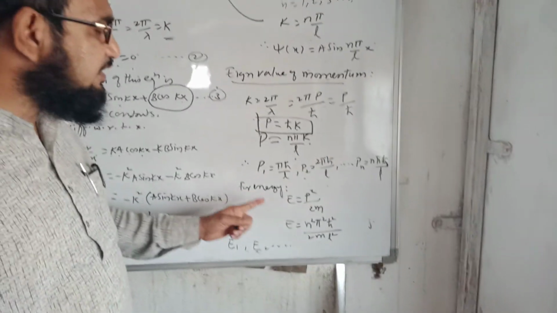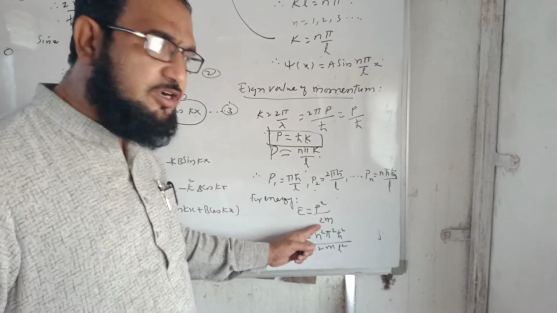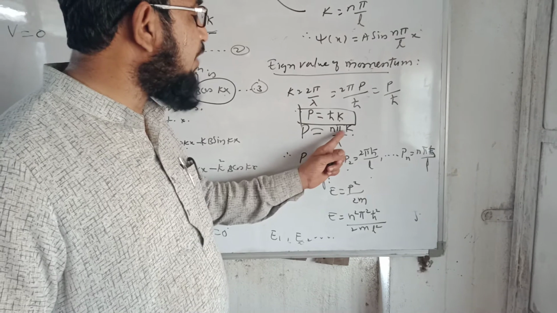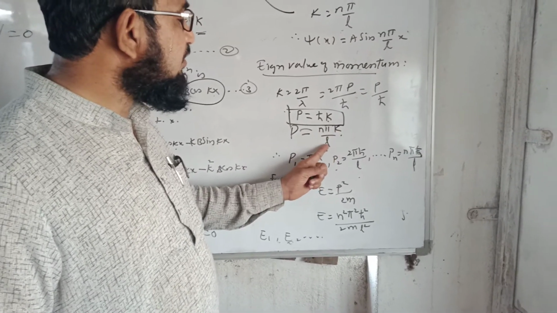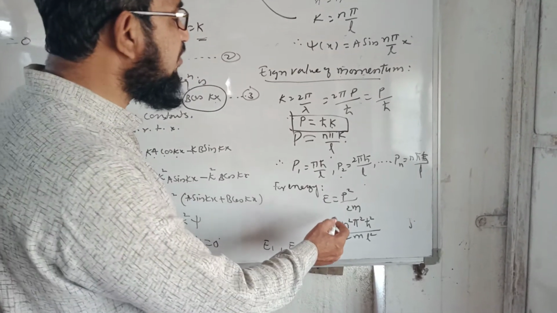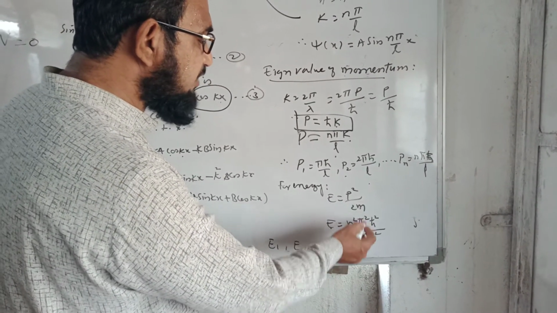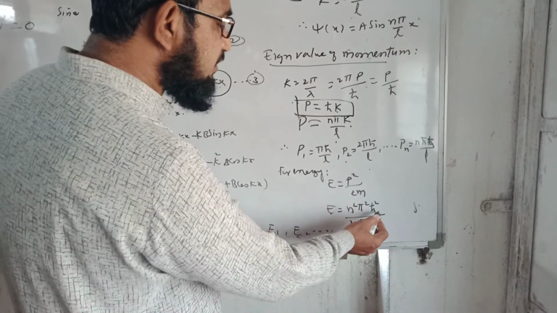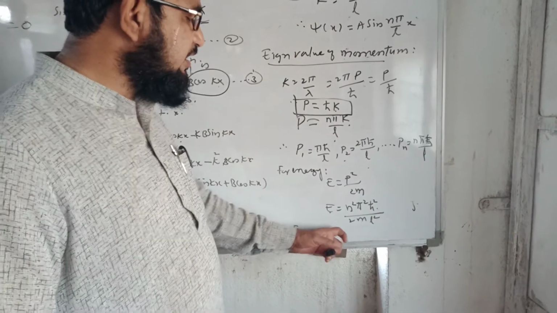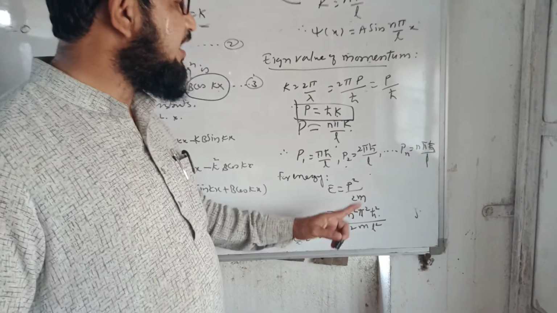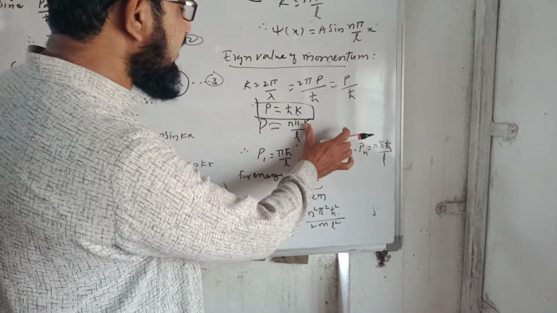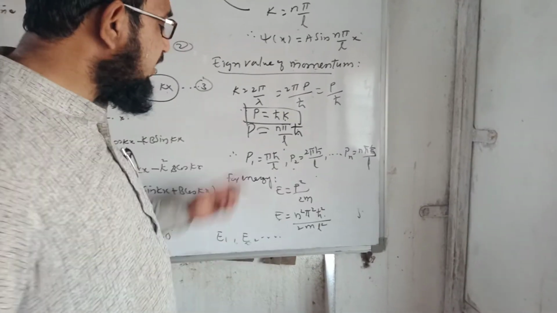Similarly, I have the energy, that is the kinetic energy, E is equal to p square upon 2m. So I will substitute here the value of p as n pi h cross upon L. So I will get the value of E in terms of h cross as n square pi square h cross square upon 2 m L square. We can find the values of E1, E2 and E3 and so on by substituting the value of n as 1, 2, 3 and so on. So in this way we can calculate the value of momentum and energy.